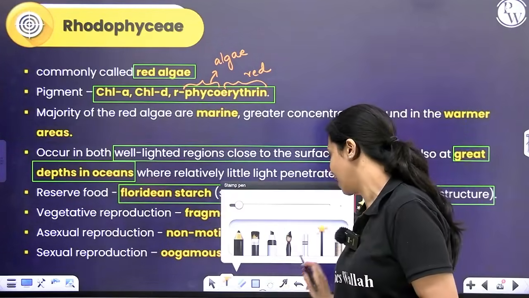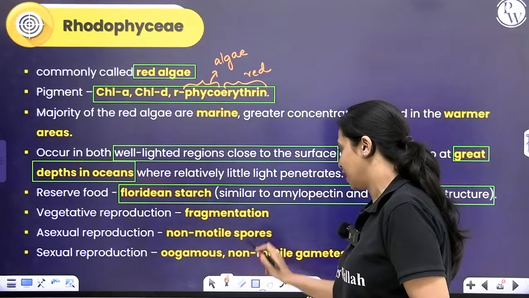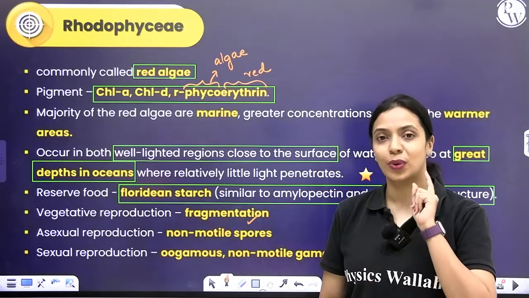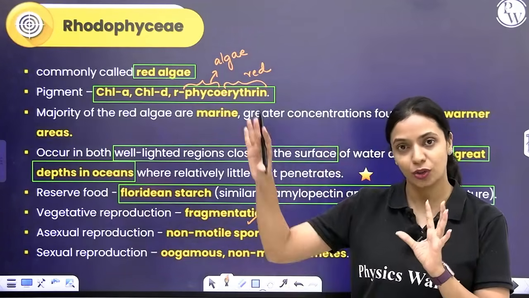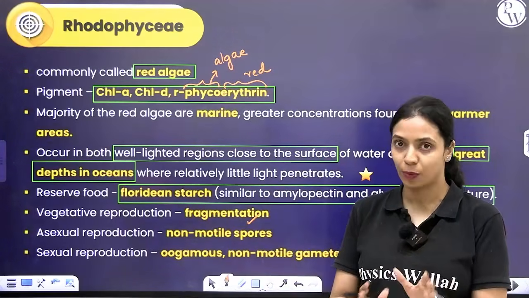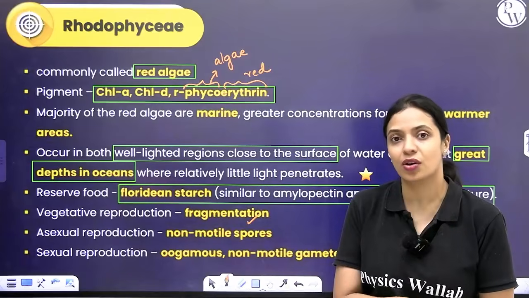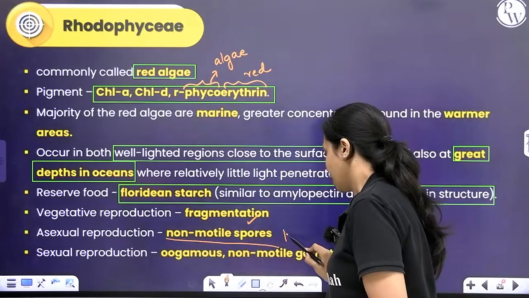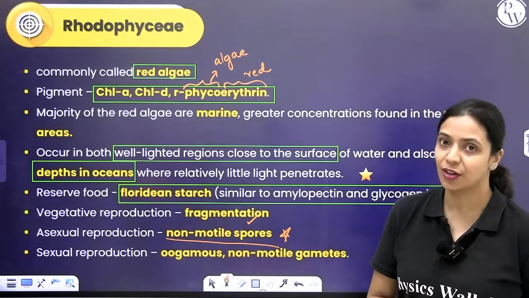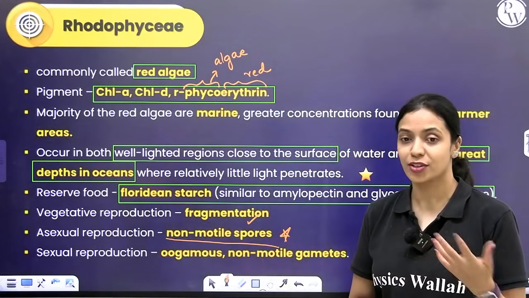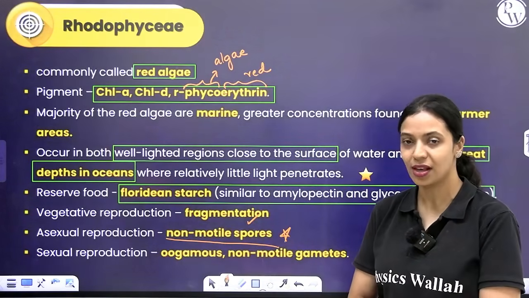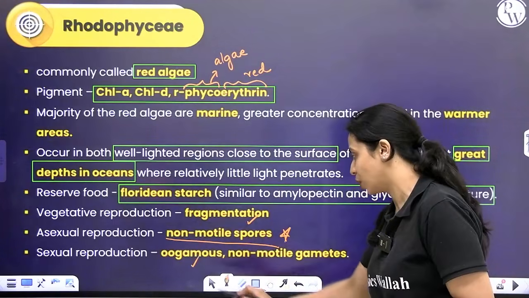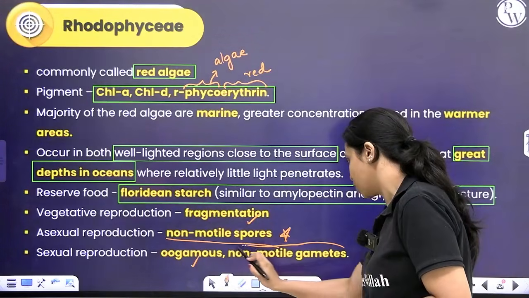Vegetative reproduction can happen by fragmentation. Asexual reproduction: the difference here between asexual reproduction in the other two groups and red algae is that over here spore formation happens, but the spores are not flagellated. They are non-motile spores. Okay, important point. And also sexual reproduction can happen by isogamous, anisogamous or oogamous types, but it happens mostly by the oogamous type, and the gametes are also non-motile.